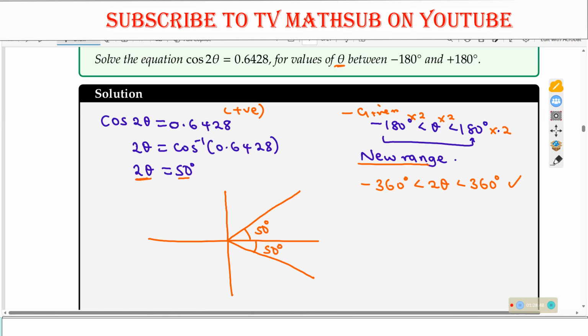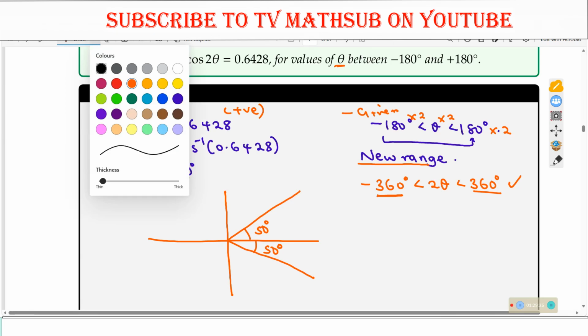You are not allocating that. As I said, if you divide here by 2, it means you will allocate here 25. And that will give you wrong answers. So before you do any manipulation here, whatever you get as cos inverse of something, sine inverse of that, that is what you allocate on the quadrants. Now, I have 50 degrees here, 50 degrees here. But my angles must range from negative 360 to 360 degrees. Now let us get those angles.